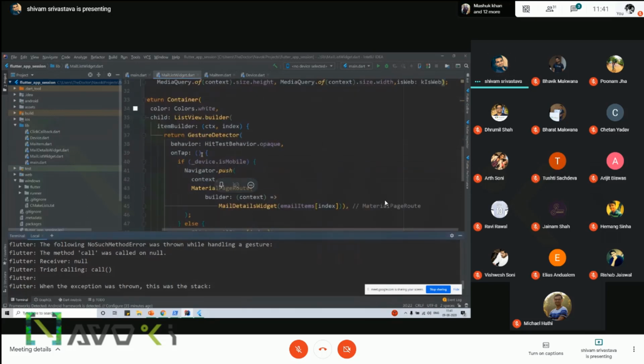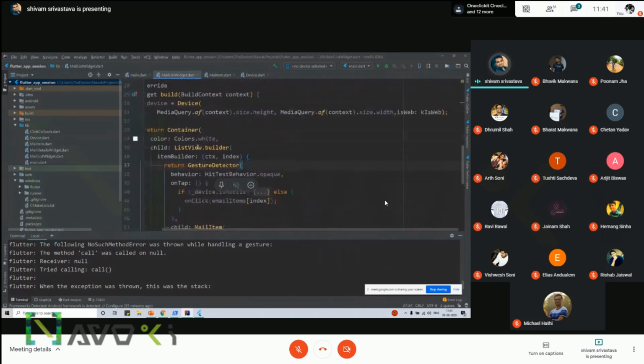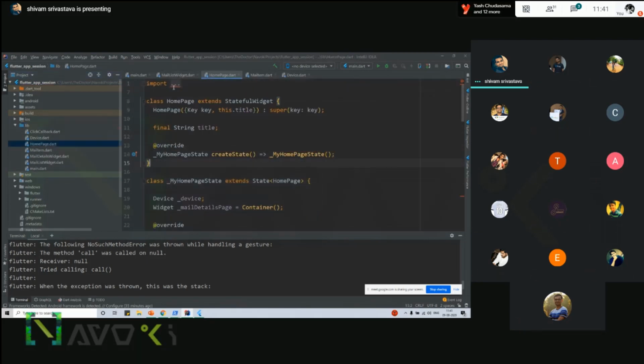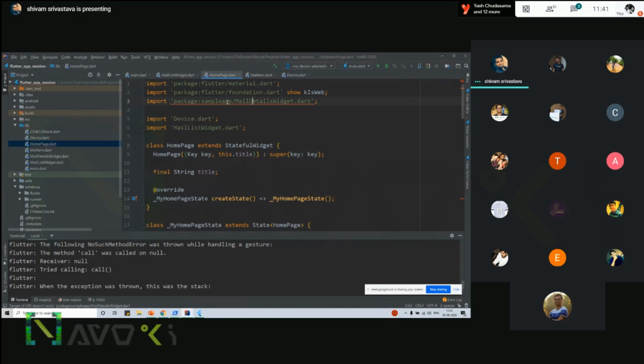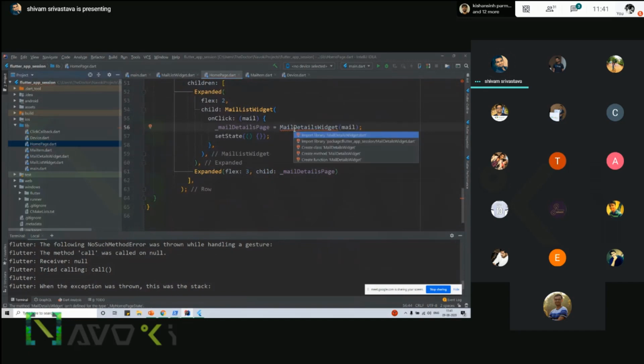So now what we are going to use it for, if it's mobile, okay, this is a list view. I'm going to add one more page here. I will explain what we are going to do here.